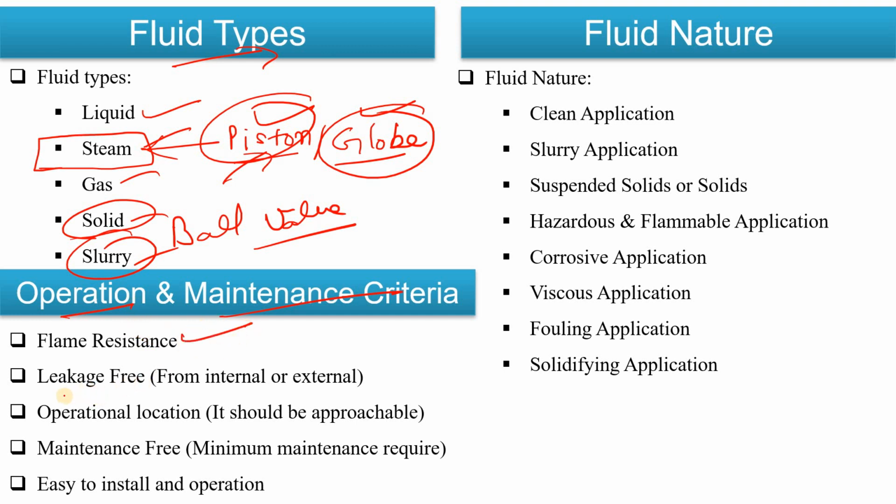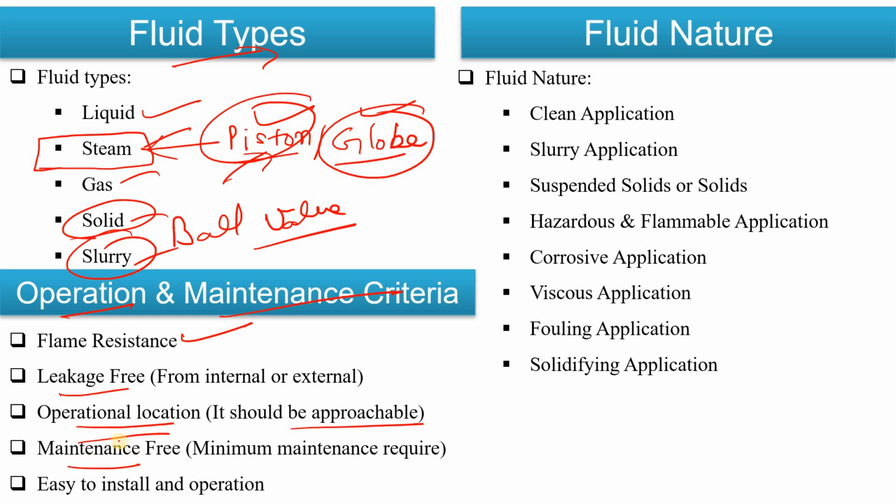Now the operation and maintenance criteria you will also have to see, like the flame resistance. Okay, that is a different thing. Leakage free, it should definitely be leakage free. Let's suppose in a steam line, on one side you are using the gate valve and on another side you are using the piston valve, so what will be the difference there with respect to leakage, please let me know in the comments box, that is also very important. Then it should be approachable as well. So the operational point of view also you have to see.